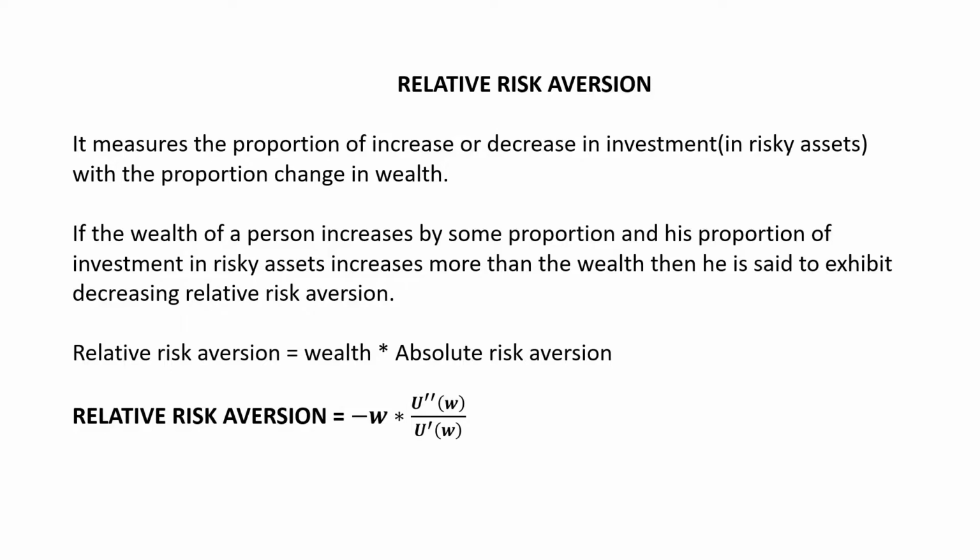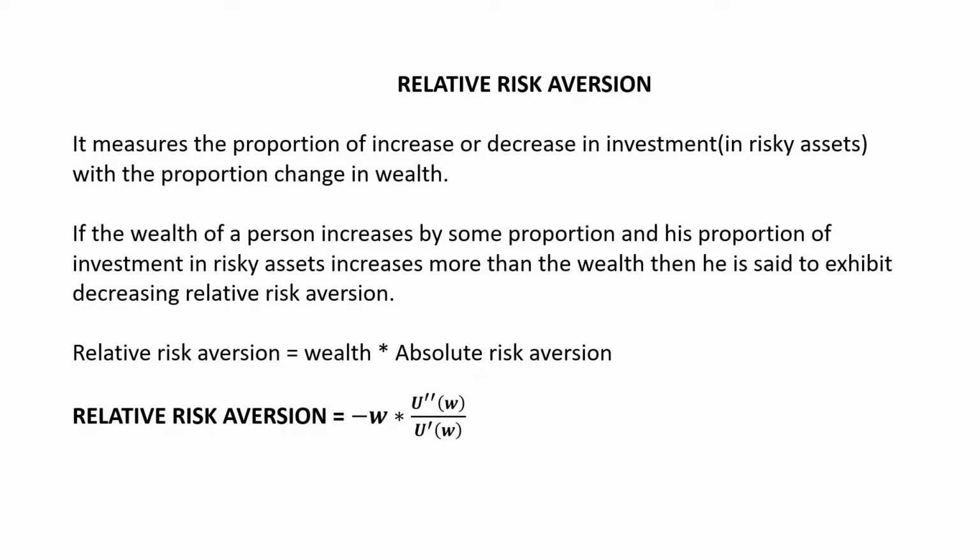So here the focus is on the proportion of wealth that is invested in risky and non-risky or safe assets. If the wealth of a person increases by some proportion and his proportion of investment in risky assets increases more than the wealth, then he is said to exhibit decreasing relative risk aversion. This statement means that he is now less afraid of risk.